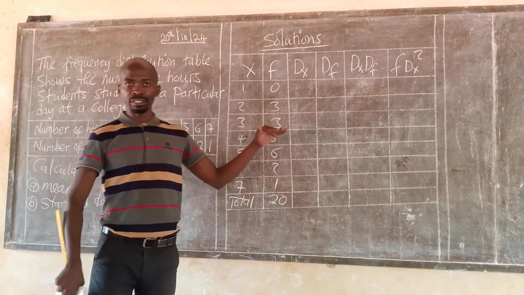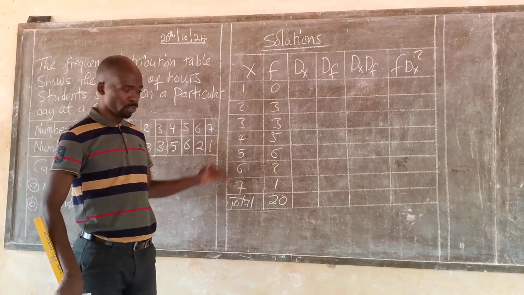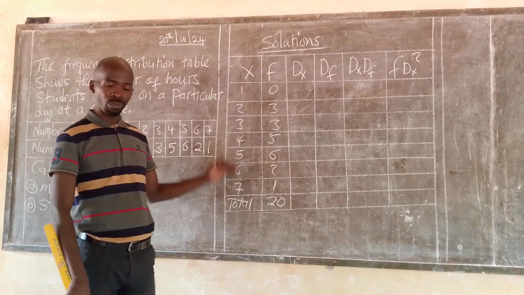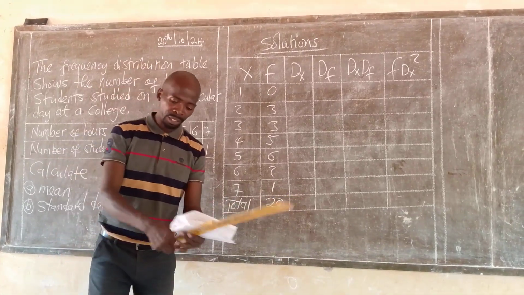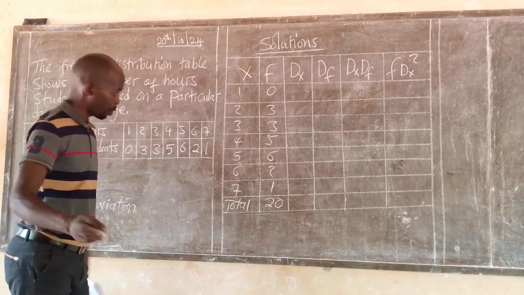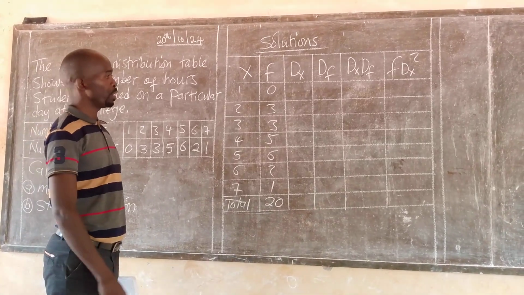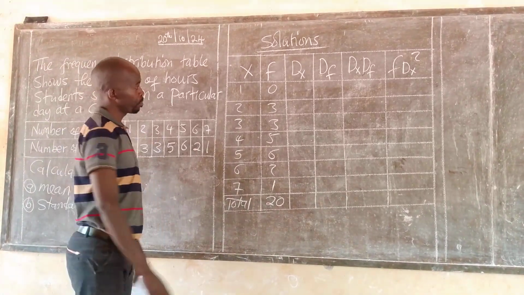If the data that is given has an odd number of terms. Last time, the number of terms was even. So watch carefully how we can handle this type of problem using Musonda's method.